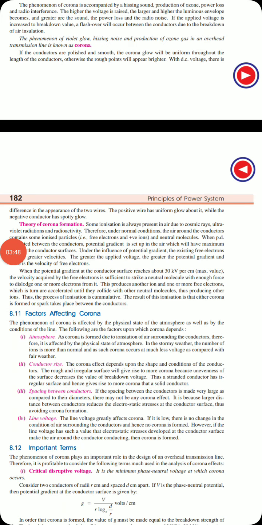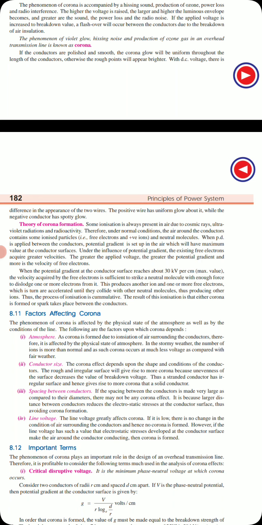Whenever the potential gradient reaches the value of 30 kV maximum, it is enough to make the free electrons accelerate and hit the neutral molecules, which become ionized. Because of this, either sparks or the violet glow takes place, which is called corona formation. This is the theory behind it.